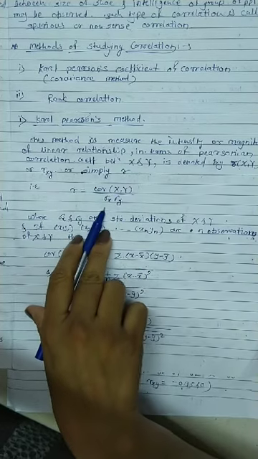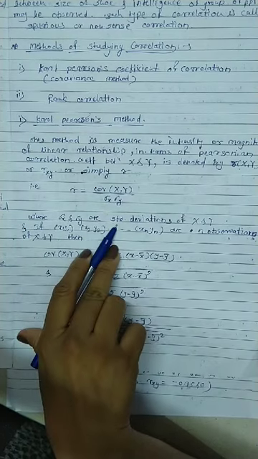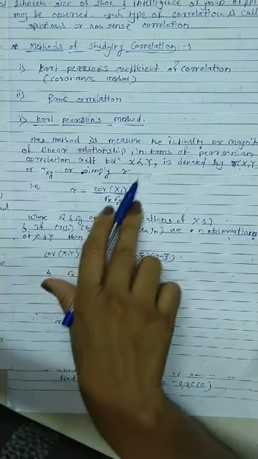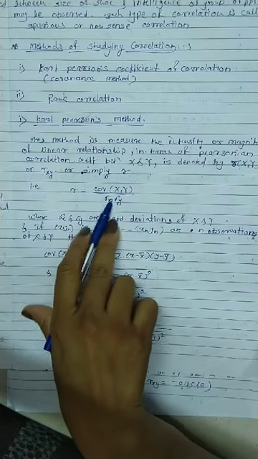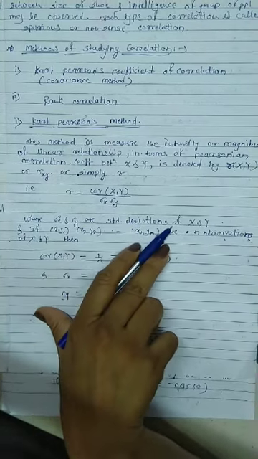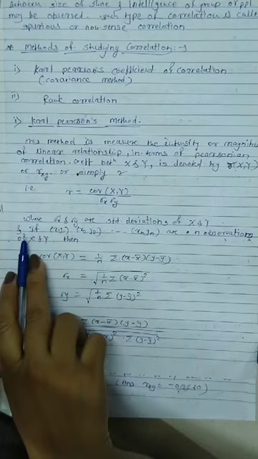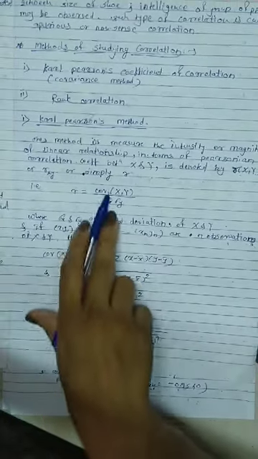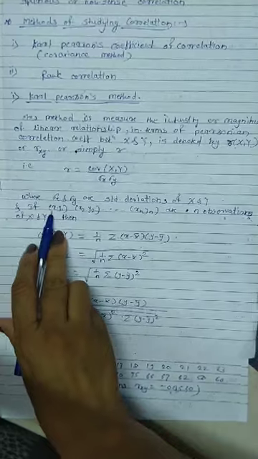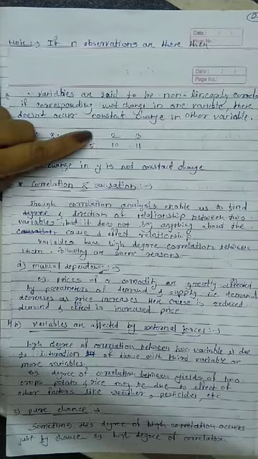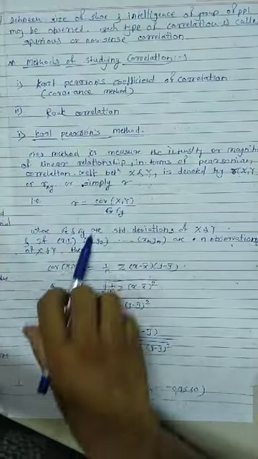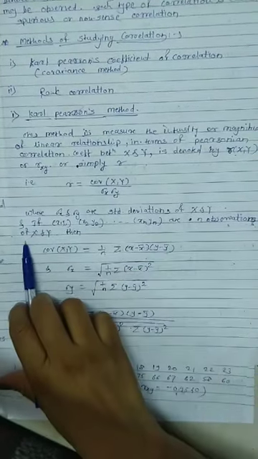What is sigma? We already know it is a standard deviation, and sigma square is the variance, and the square root of variance is the standard deviation. That's why sigma x is nothing but the standard deviation of x, and sigma y is the standard deviation of y. And what is covariance? Let us see. Suppose x1 y1, x2 y2, up to xn yn are n observations of x and y.